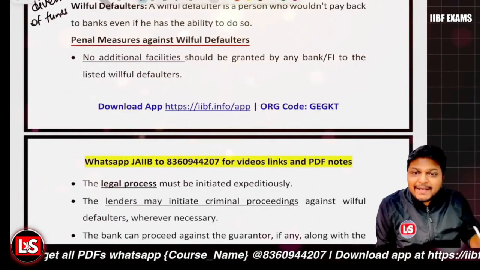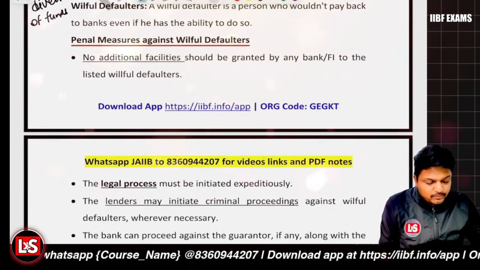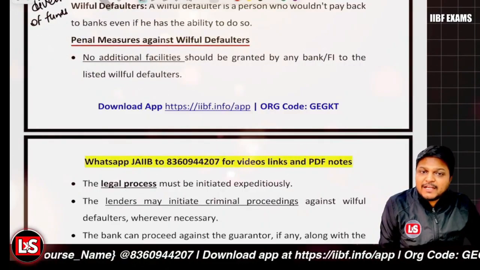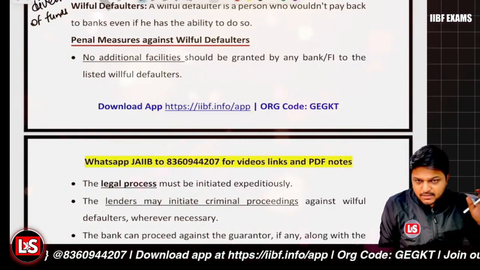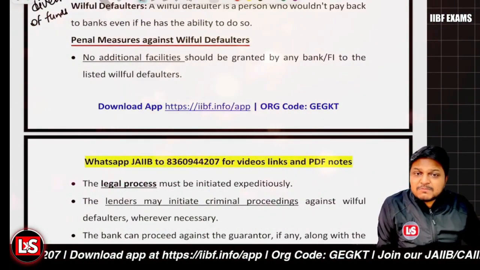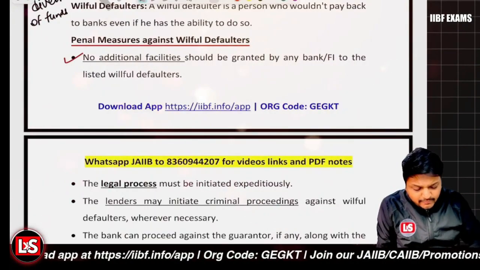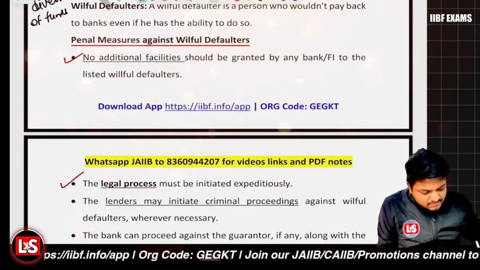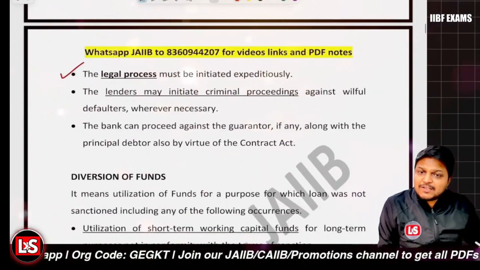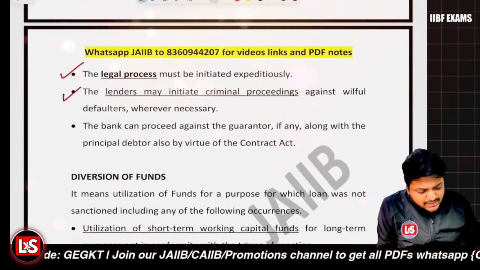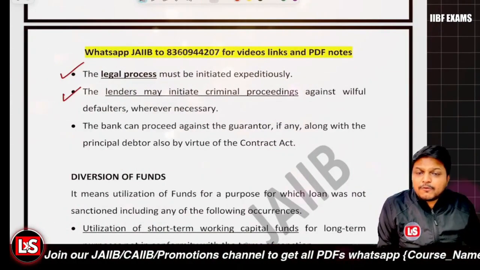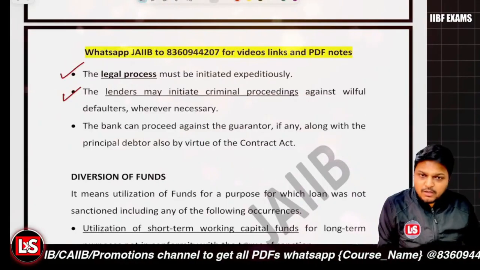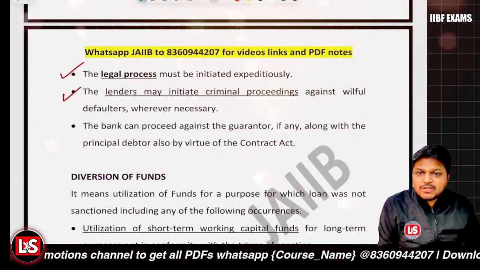First of all, no additional facilities are to be allowed. The banks should not allow any additional facilities. And the legal proceedings must be initiated immediately. You should not be waiting. The legal process must be initiated immediately. And criminal action can also be started if fraud is involved; definitely you can go for criminal action also.